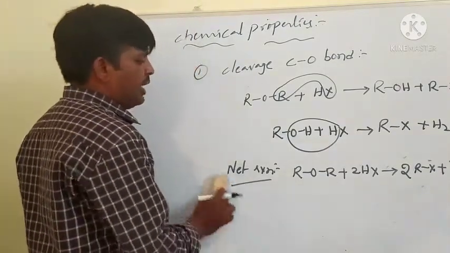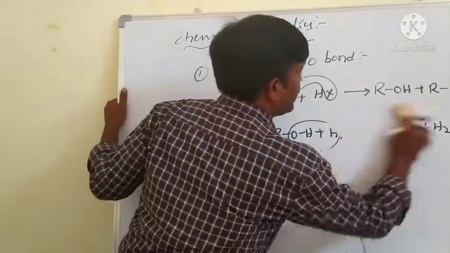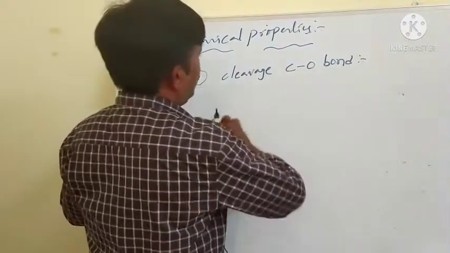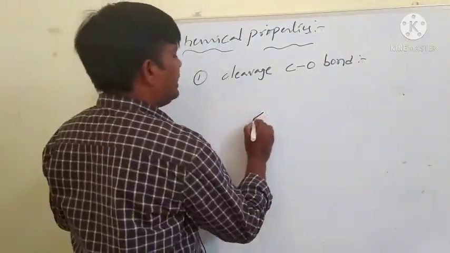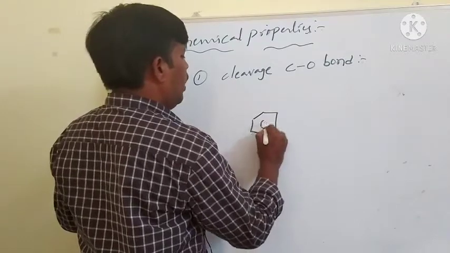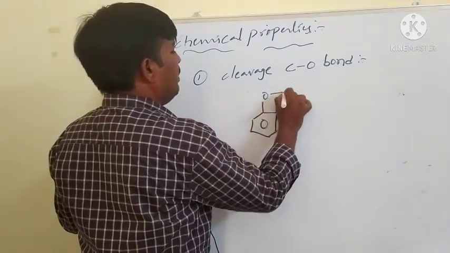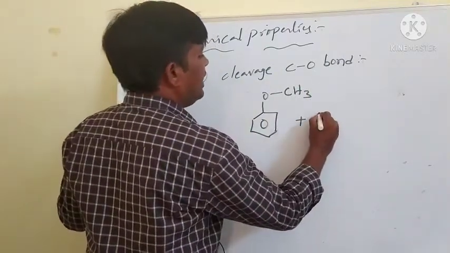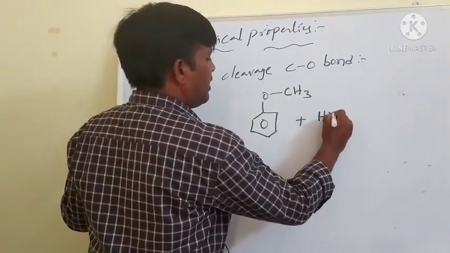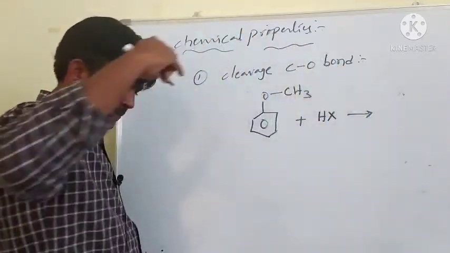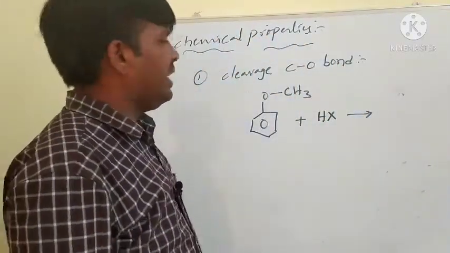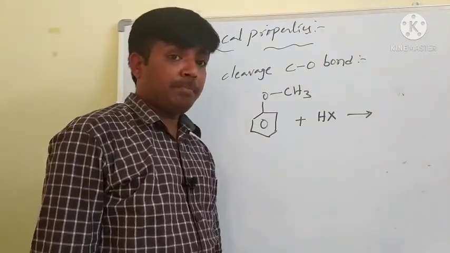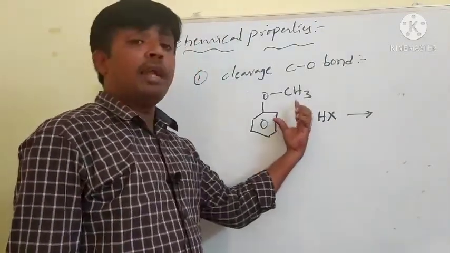Okay, see another example of the cleavage of the C-O bond. When methyl phenyl ether reacts with hydrogen halide, what happens?